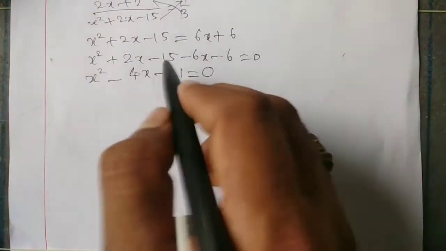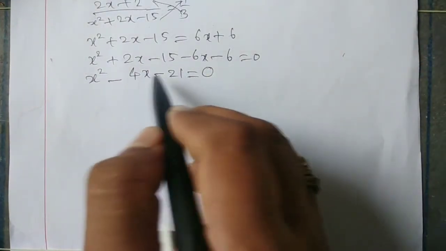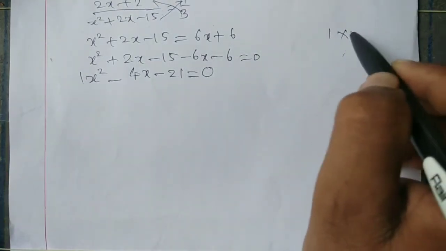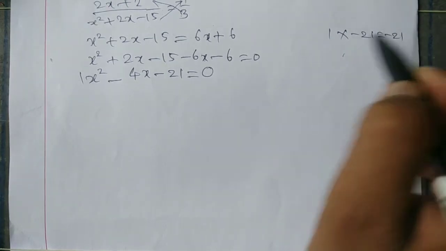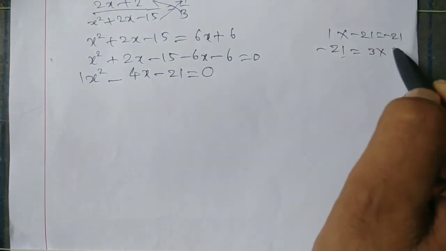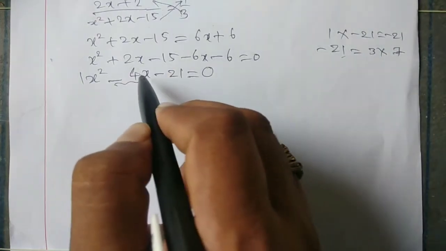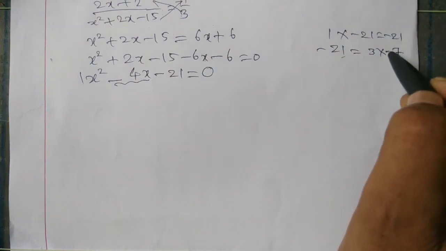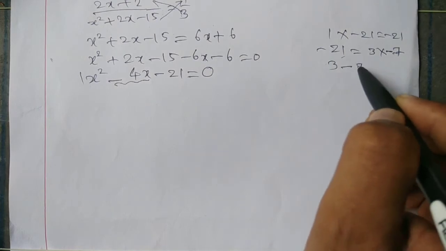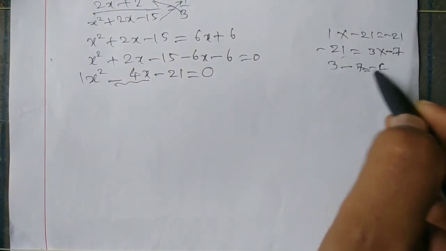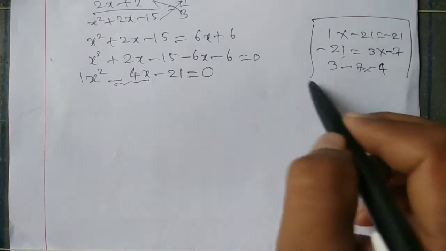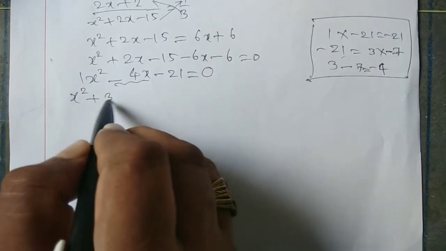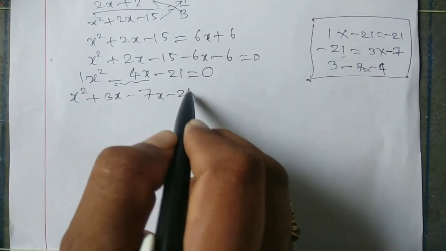We can factorize to find the roots. Minus 21 is minus 3 sevens. To get the middle term minus 4x, we should keep minus 7 and 3, then 3 minus 7 is equal to minus 4. So we can split the middle term: x square plus 3x minus 7x minus 21 is equal to 0.